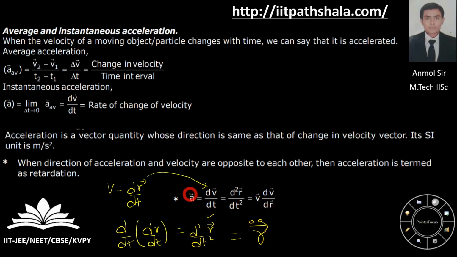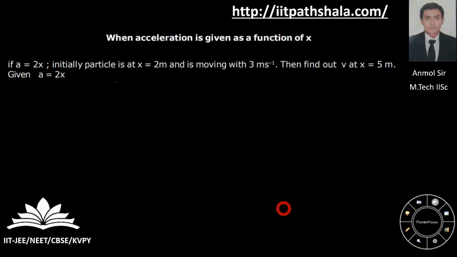Now you can manipulate the formula of acceleration to the following formula, which is v dv by dr. Now this formula is relating acceleration with velocity and the displacement, which is the most important thing over here. We'll be using this in frequent questions. Now in the following question, it is given that acceleration is 2x, initially the particle is at x equal to 2 meter and is moving with 3 meter per second. Find out the velocity at x equal to 5 meter.